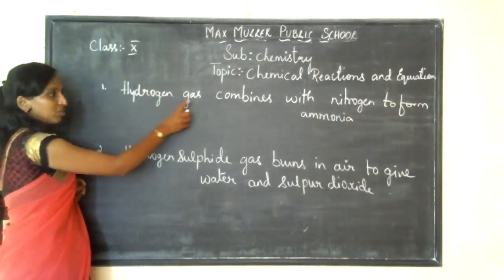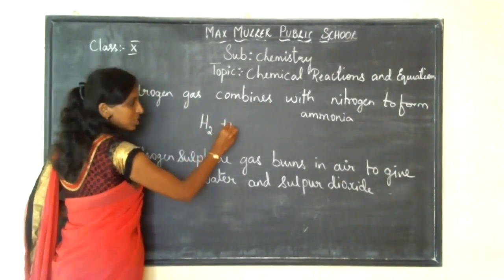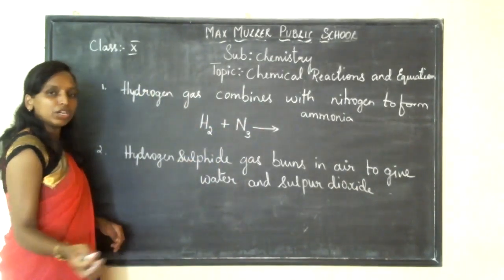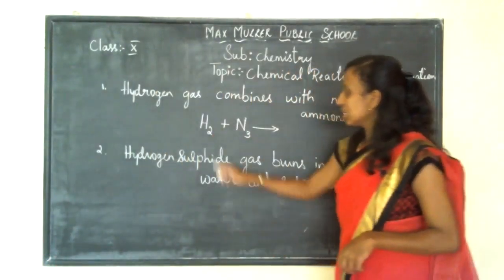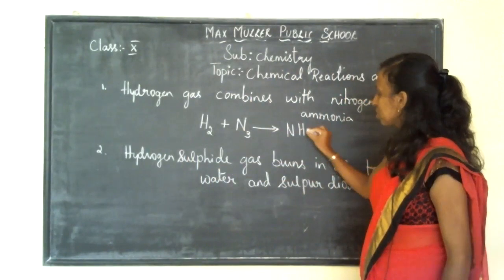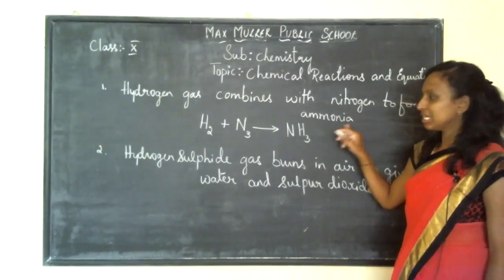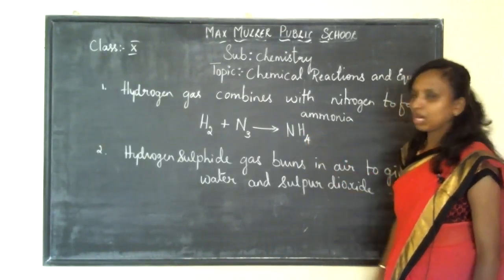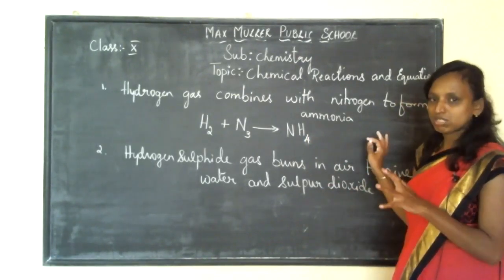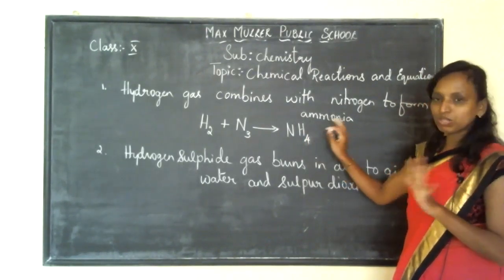Now if you take hydrogen gas, we know hydrogen is H2. Hydrogen is combining with nitrogen, N2, to form ammonia. Ammonia is NH3. Ammonium is NH4, children. This is how you write the equation, but the equation is not balanced and I have not taught you that yet. Okay, this is how you will write the equation.